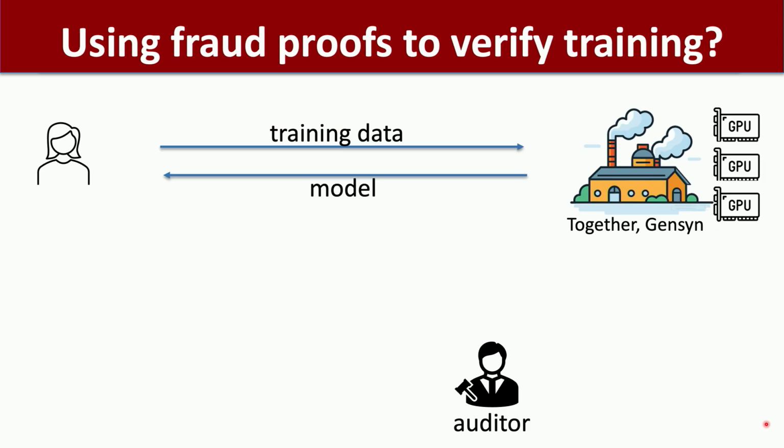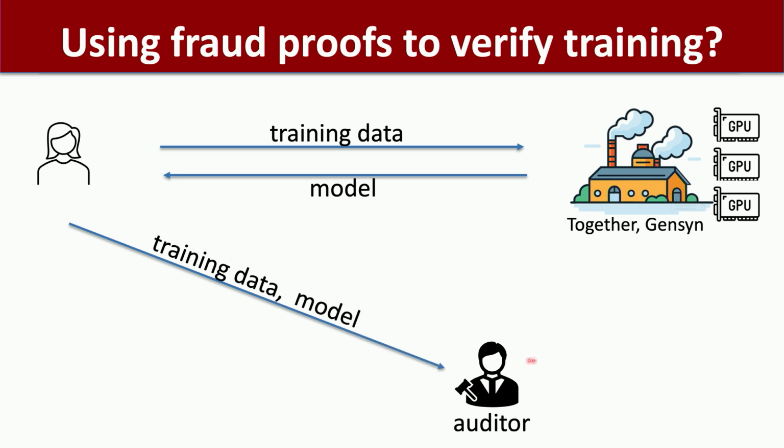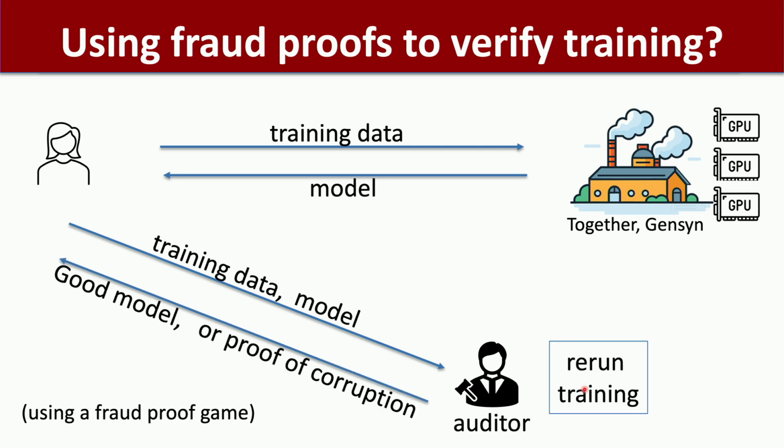This is exactly applying a blockchain technique to machine learning, since optimistic approaches were first deployed in the blockchain. The idea is this: you send your training data to the trainer, who sends you back a model, and then you say, great, this is my model. Can someone verify that my model is correct? So an auditor stands up and says, sure, I'll verify your model for you. You send them the training data and the model, and they rerun the training, and they say this is a good model or this is a bad model. If they say it's a bad model, they run through what's called a fraud-proof game to prove that they were correct and the trainer was lying.